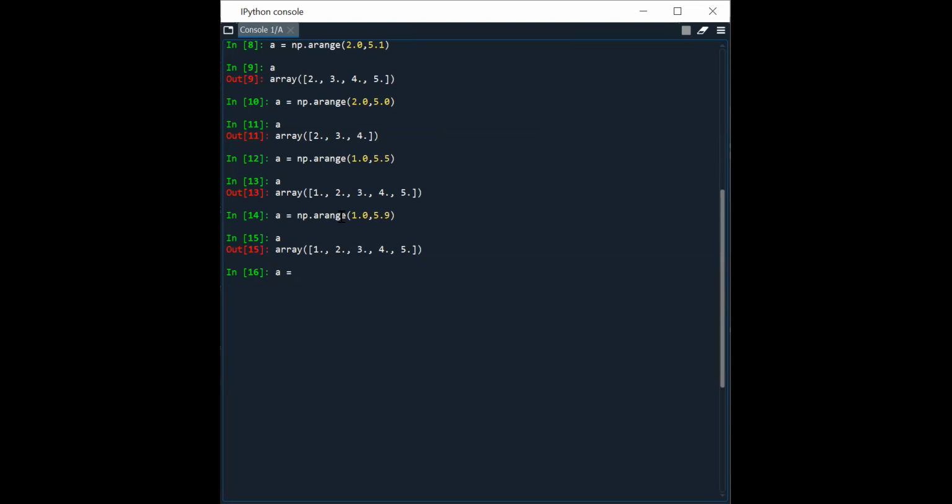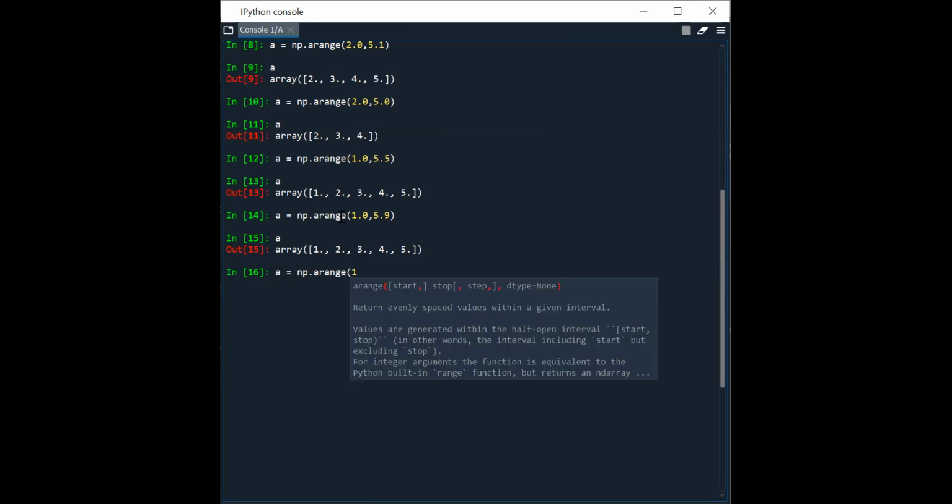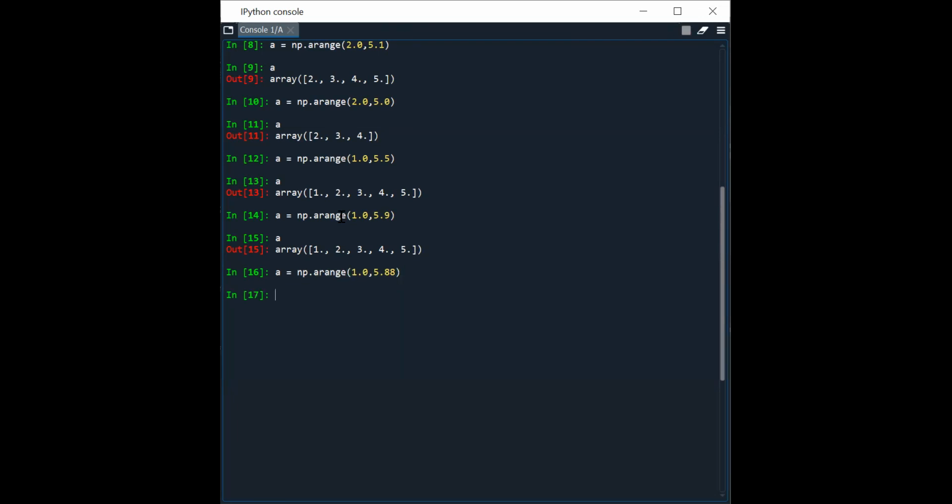If I write A is equal to np dot arange, let's start it from 1 and end it at 5.88. Let's check whether it's working or not.